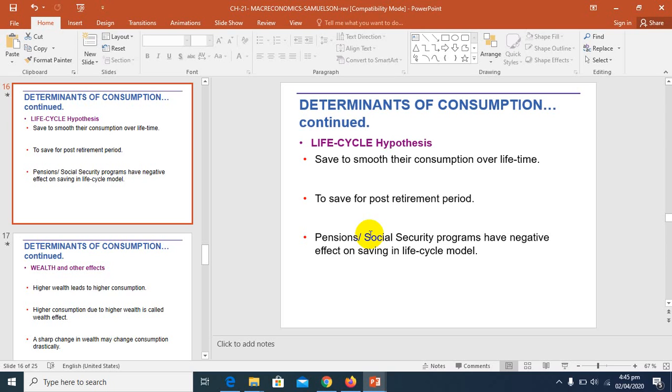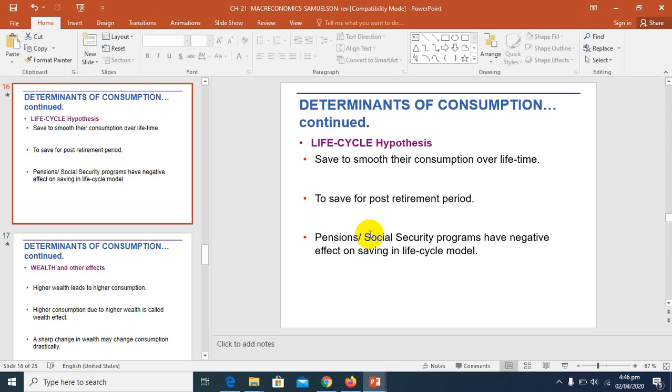So that's why the trend in saving is quite low, due to benefits like pension and social security. This reduced savings during middle age, because people knew that in the end, the purpose of saving is to have some retirement income when they are retired, and to have a smooth consumption pattern after retirement. Due to pension and social security programs, people already have that opportunity.